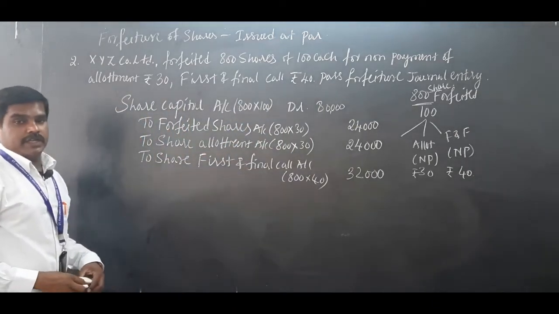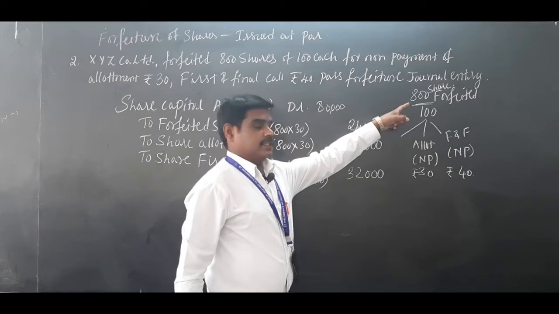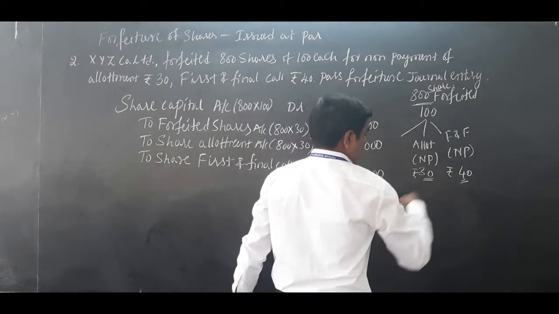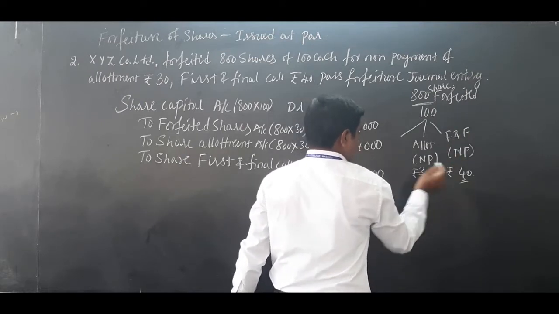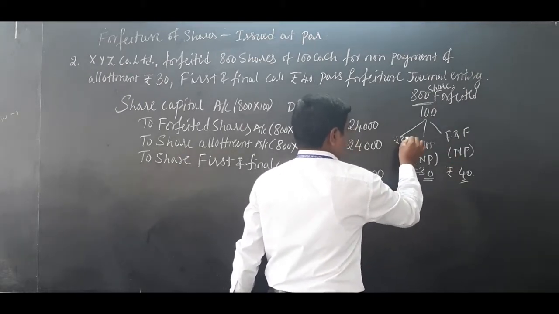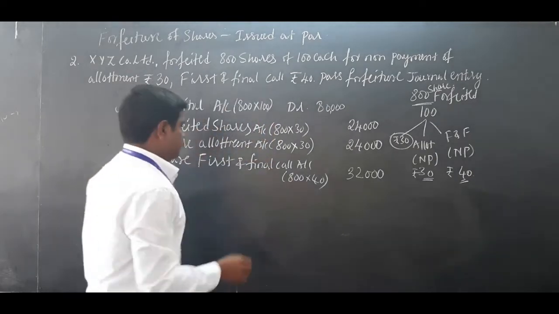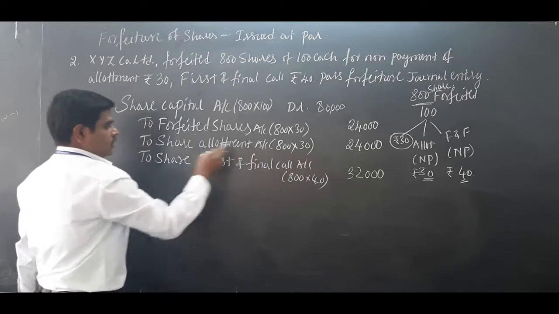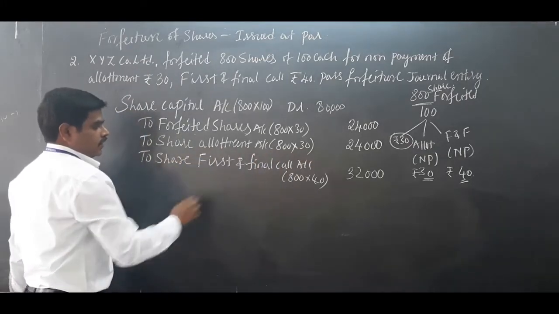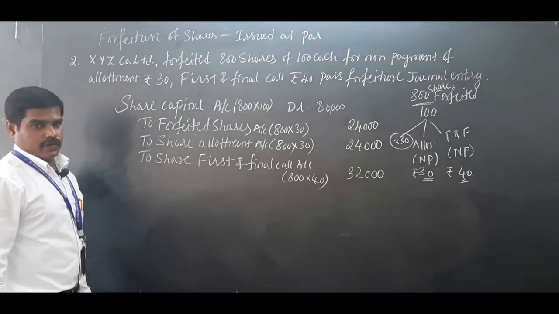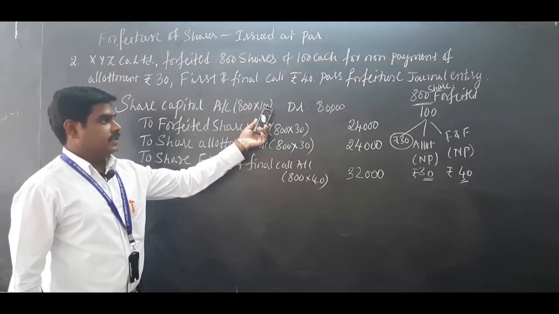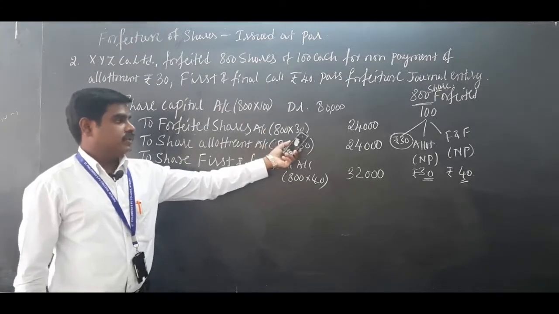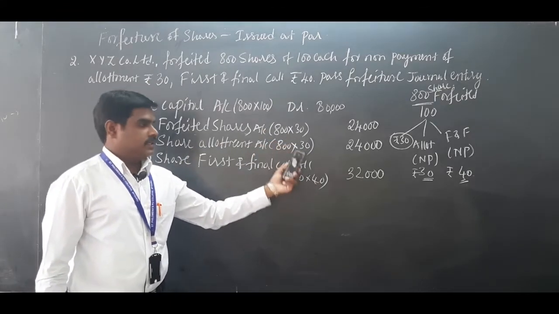So I repeat, 800 shares are cancelled. Out of that, allotment 30 not received and first and final call 40 not received. 30 is received, so the received amount will be transferred to the forfeited shares account. The installments not received are the share allotment account and the share first and final call account. 800 into 100 full share capital, received amount 30, not received 30 and 40, you have to show separately.